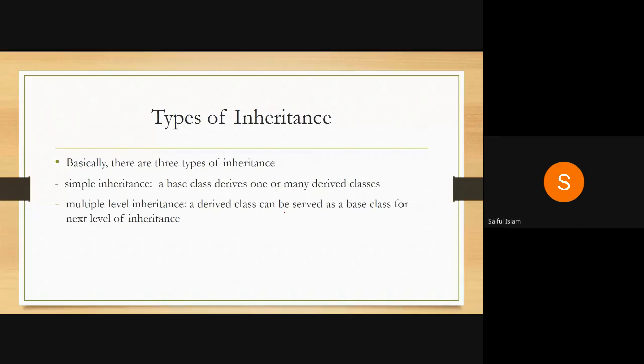So we have a grandparent, parent, grandchild relationship. In the first case, I have a parent and child relationship. Next is multiple inheritance, which means there is more than one base class to derive one or many derived classes. So here we are using two base classes for the derivation of a single derived class. In that case, it will be multiple inheritance.